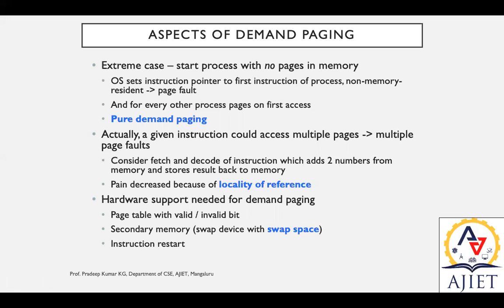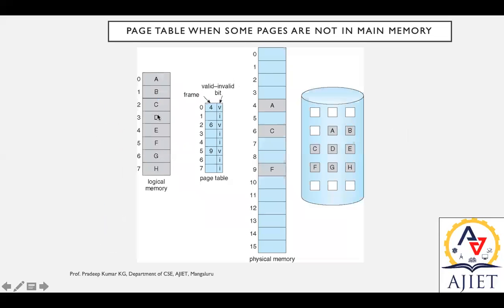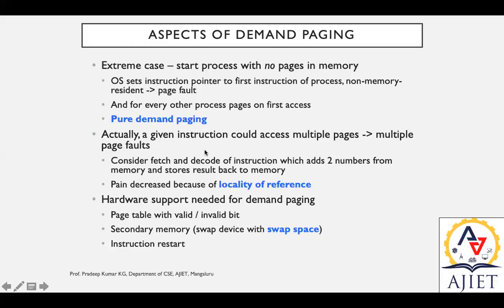And so for every other process page on first access, if it is available, then it is pure demand paging. If everything is readily available in this page table entry, then it is pure demand paging. On the other hand, a given instruction could access multiple pages. It may result in multiple page faults if the invalid bit is set in that scenario.